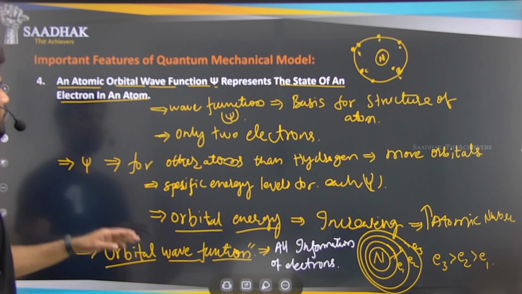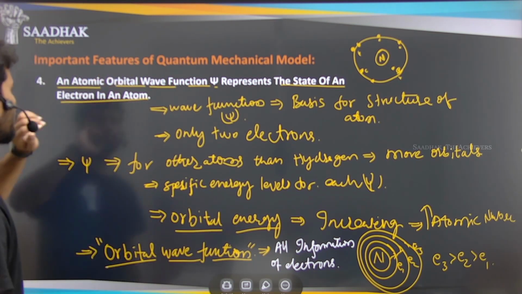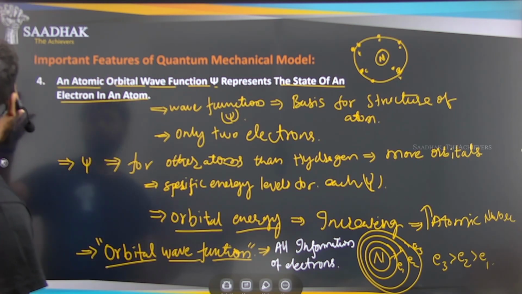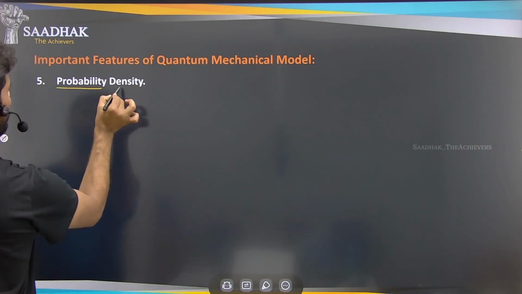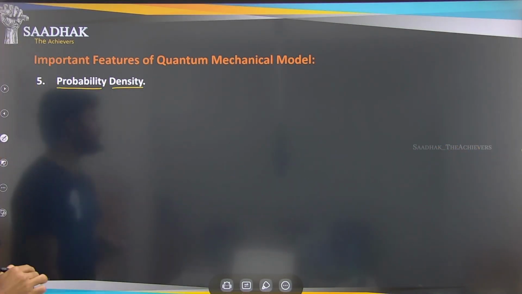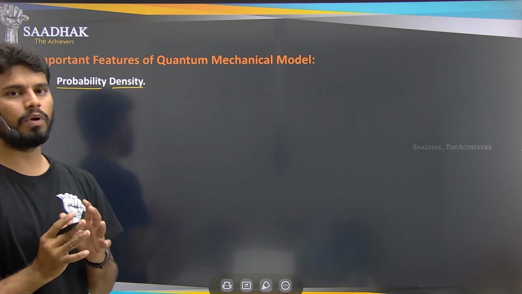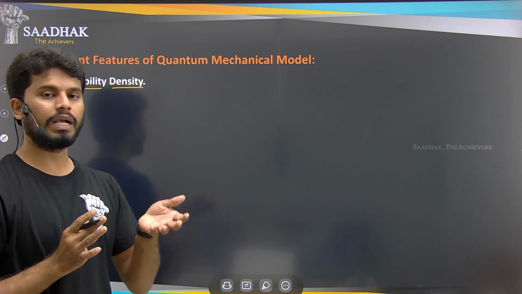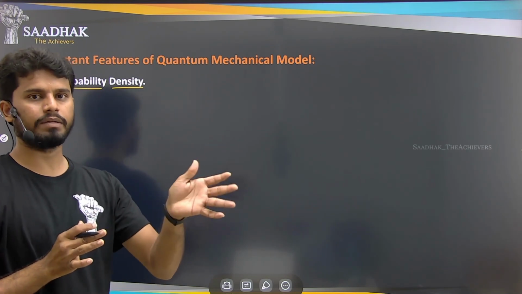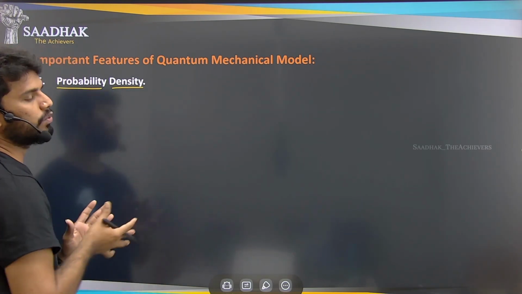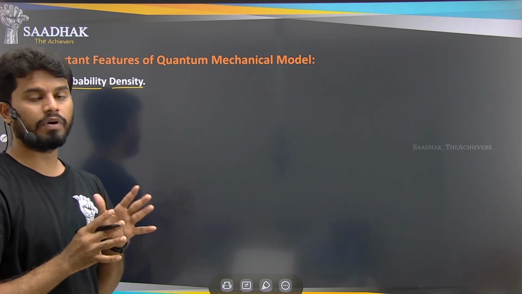Okay, so this is the fourth feature of the quantum mechanical model. Next one is the probability density. So what is that? The probability density is nothing but the probability of finding an electron at a point within an atom, which is proportional to the square of the wave function psi.